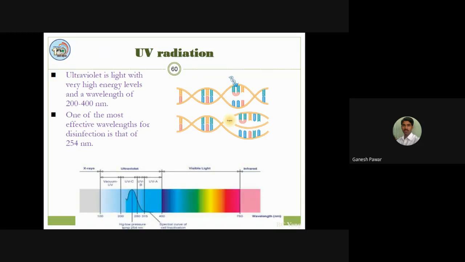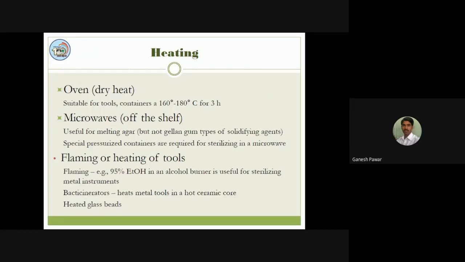When we expose the cell culture or tissues to UV radiation for more than 2 or 3 minutes, you can get sterilization. We can also obtain sterilization by heating methods, where we can simply use ovens, microwaves, and different types of flaming or heating tools.